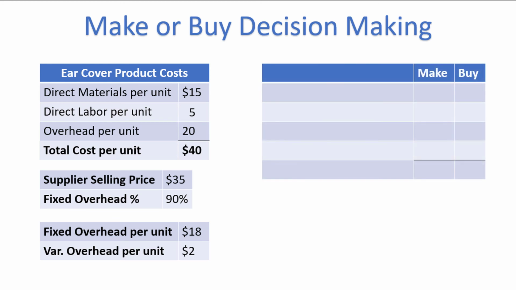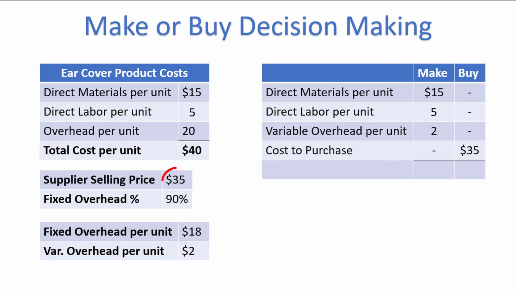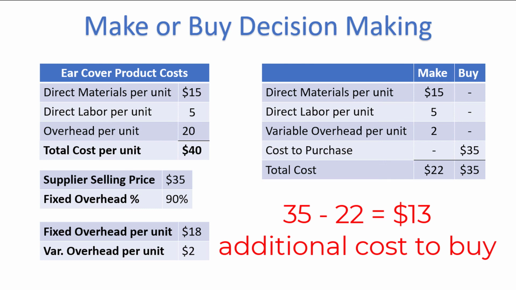If the company makes the ear covers, they will have $15 in direct material cost per unit, $5 of direct labor per unit, and $2 of variable overhead per unit. Of course, under the buy scenario, there are no manufacturing costs, but we do have the $35 cost to purchase the units. The total cost to make the ear covers is therefore $22 if we only consider the variable costs, compared to the $35 cost to buy the ear covers. When breaking up the analysis this way, it becomes clear that the company should not buy the ear covers, as it would cost them $13 more per unit.